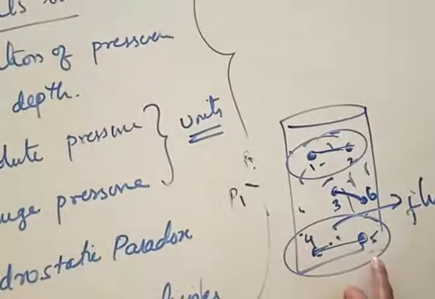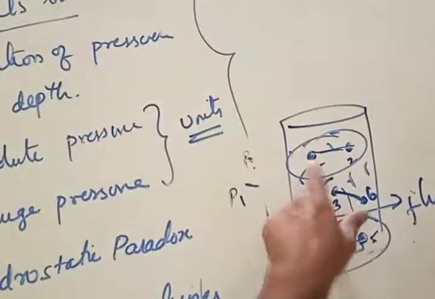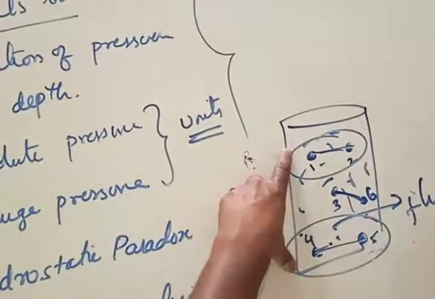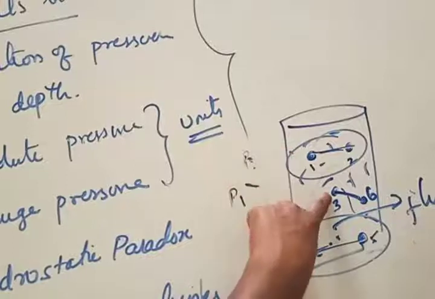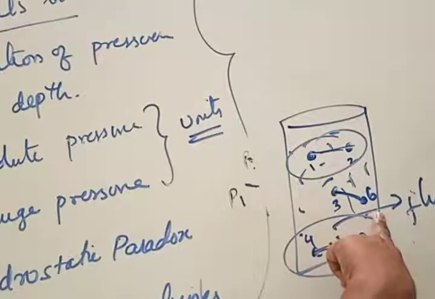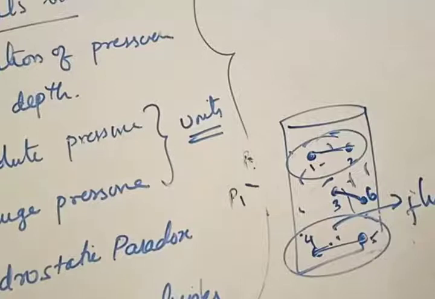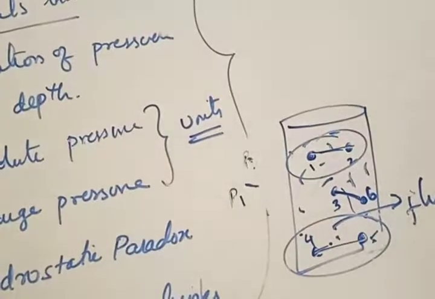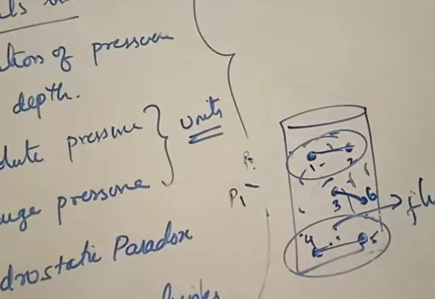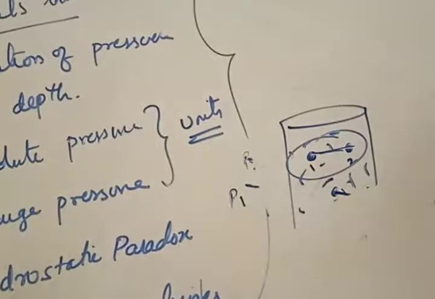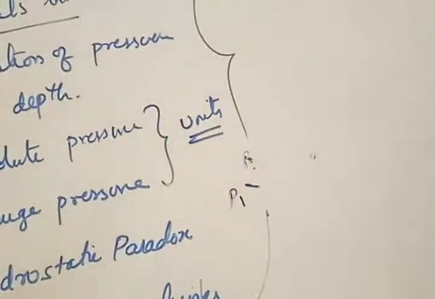The pressure of 4 and 5 is the same, but that is different from the top pressure of 1 and 2, because both are at different heights. 3 is having a different pressure, 6 is having a different pressure, because at different heights they will have different pressures. Is the point clear now? Hopefully you got this point. Most of them are answering, but you should also remember that 1 and 2 are different from 4 and 5 because their heights are different, right? Is the point clear? Clear, Mahesh, right?